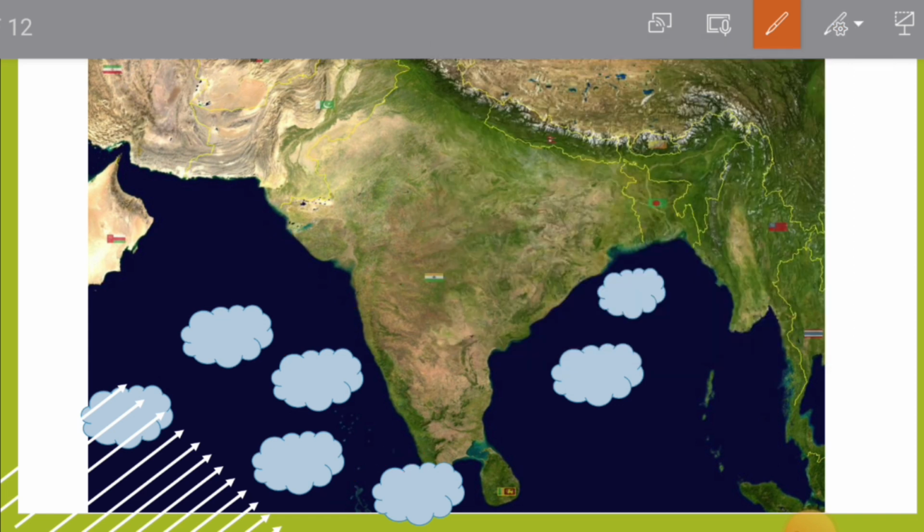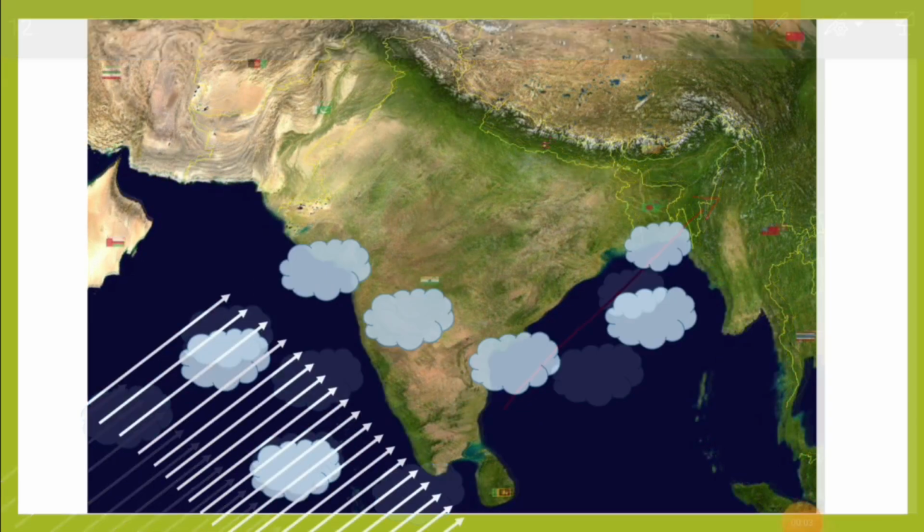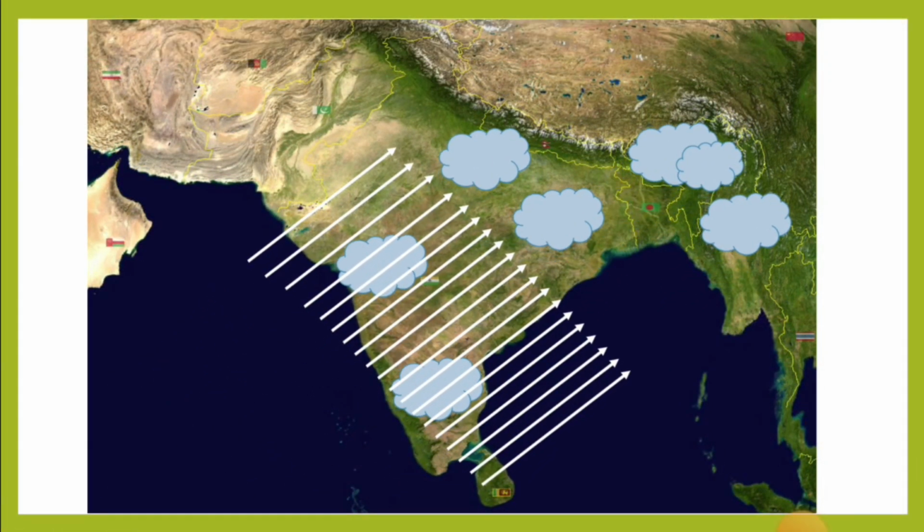Another branch is the Bay of Bengal branch that moves in the northeast direction, and it gets resisted by the Khasi Hills in the Meghalaya plateau and creates lots of rainfall on the southern slope of the Khasi Hills. Here is the place known as Mawsynram that receives the highest rainfall in the world. Winds cover almost all parts of the country. These winds blow from June to September.